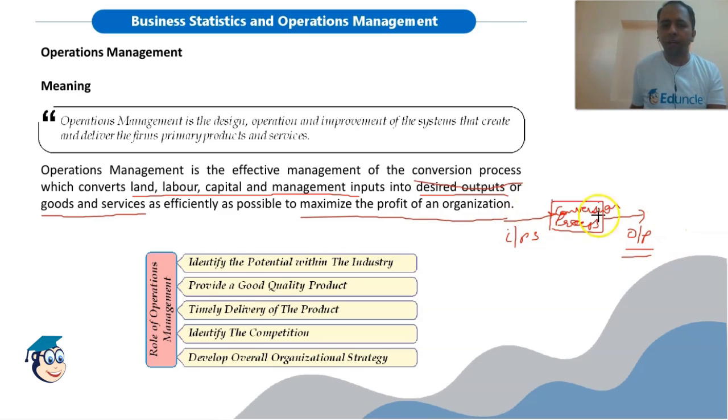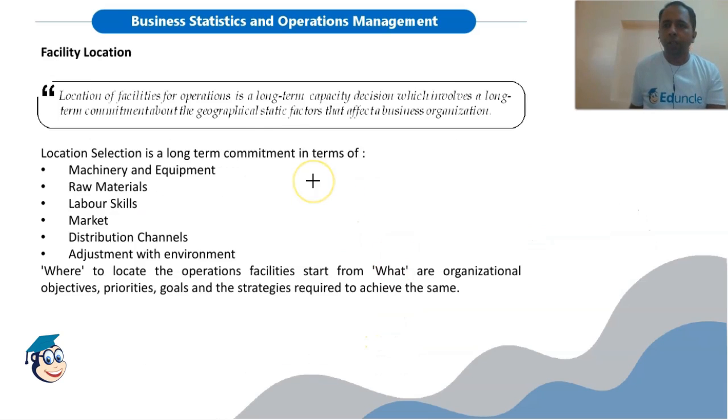The role of operation management includes: identify the potential within the industry, that is which product should be manufactured and which should not; provide a good quality product. So quality is also an aspect of operations management, we will discuss it in detail. Timely delivery of the product, this is very important. Identify the competition, develop overall organizational strategy. So these are various roles of operations management.